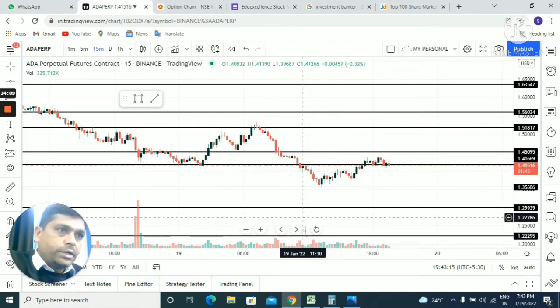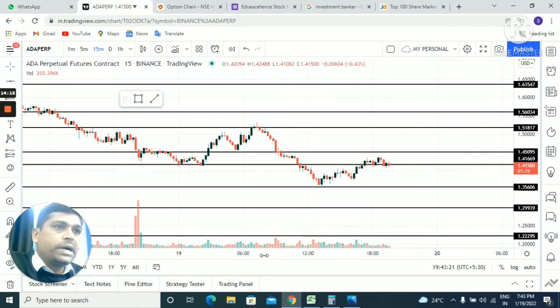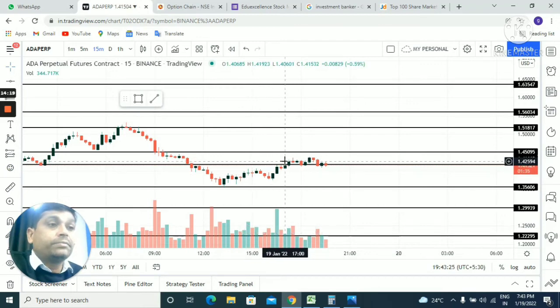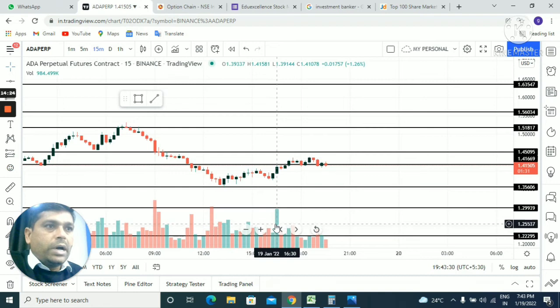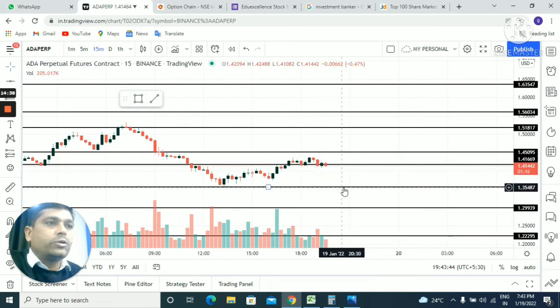Now this is the volume. We see this histogram, these are the volumes in the market. So we have to check whether the volume is validating the price or not. See the volume bullish bar is there, buyers are coming, price is going up. Again this red bar, sellers are entering in the market, the price is falling. But we have to check for trade confirmation whether the price is really going down or not.